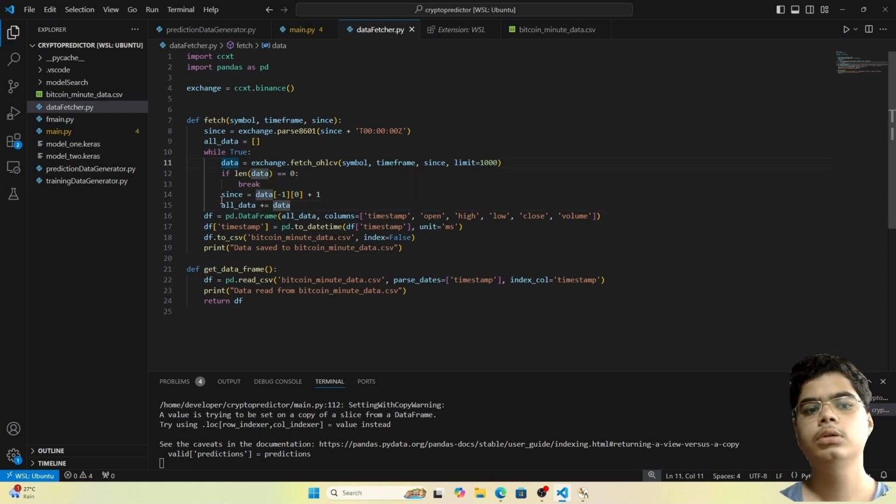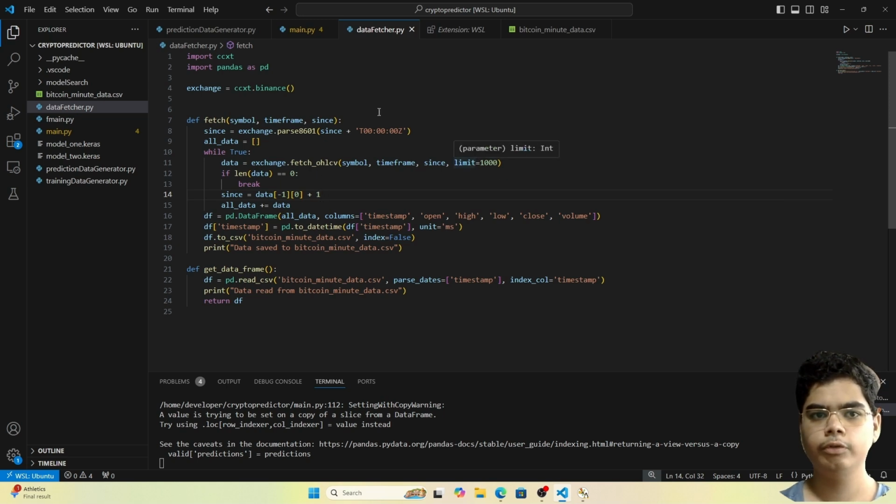Okay, so I skipped this line purposely. I wanted to explain what this does before, so you have a better understanding of this line. So here, once we have fetched 1,000 data points, let us say that we have instructed this function to fetch the data from 2,000 or 5,000 timestamps before.